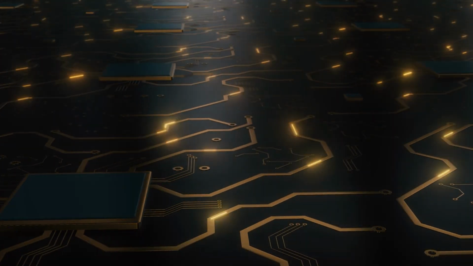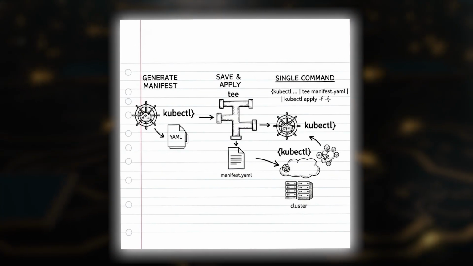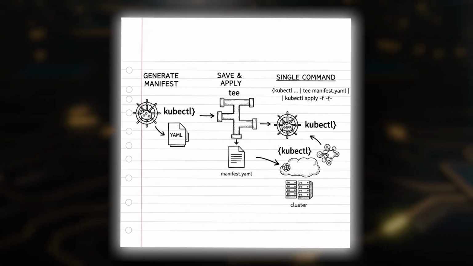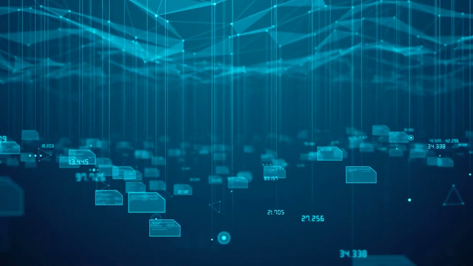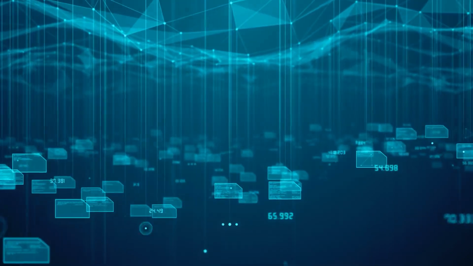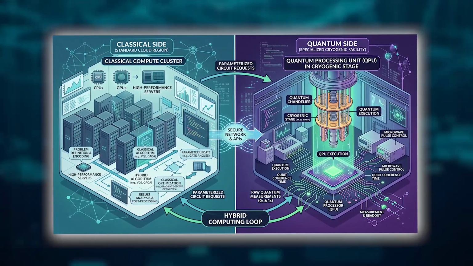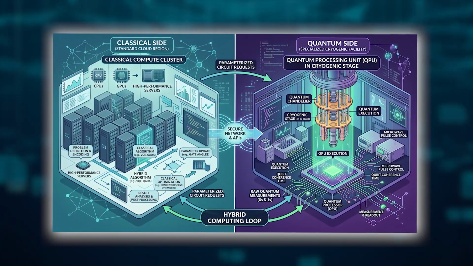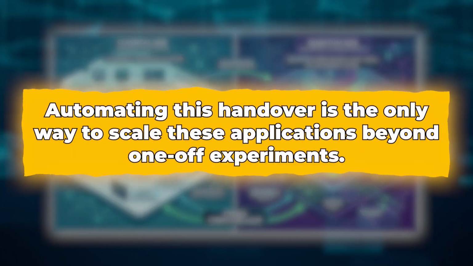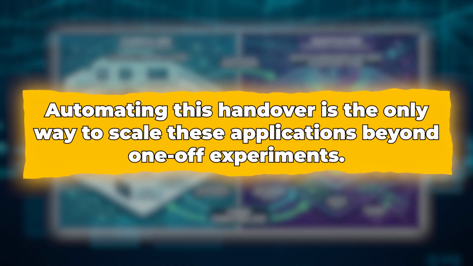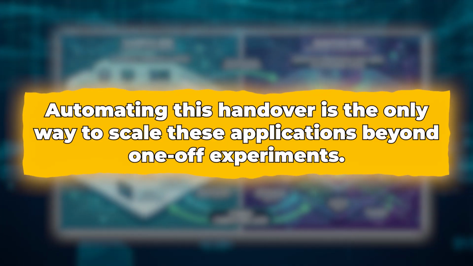We are moving toward a reality where Kubernetes manifests don't just provision pods on a cluster, they manage the quantum classical interconnect. The pipeline must handle the synchronization between the classical side of the loop, often running in the standard cloud region, and the quantum hardware, which might be located in a specialized cryogenic facility. Automating this handover is the only way to scale these applications beyond one-off experiments.